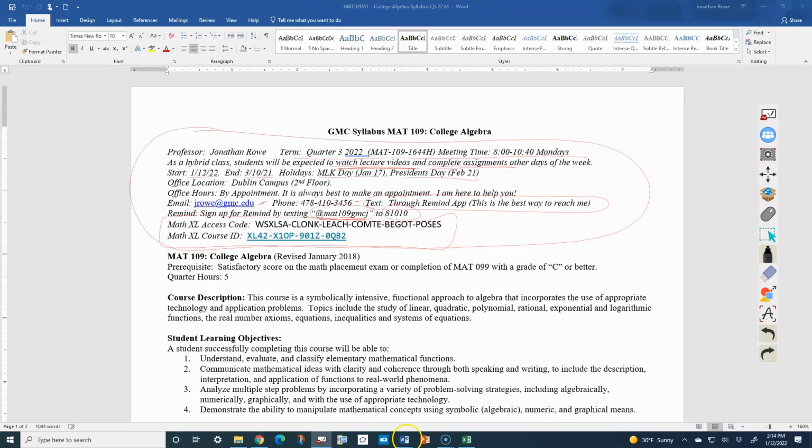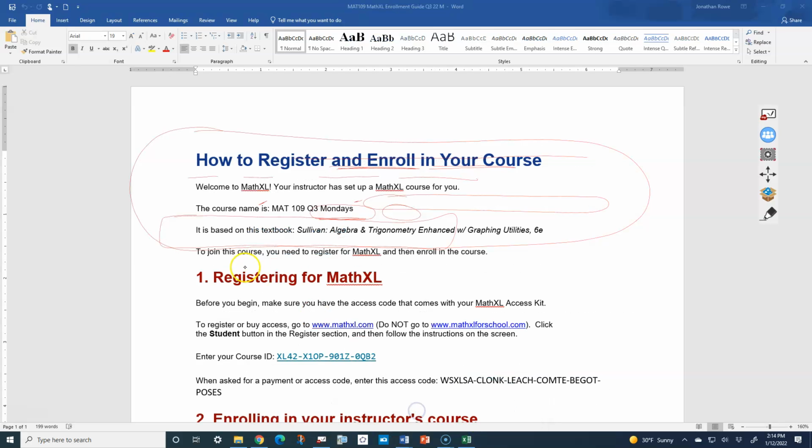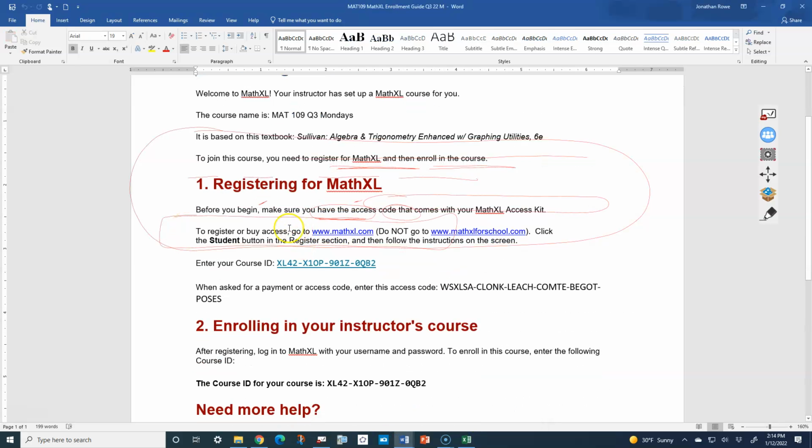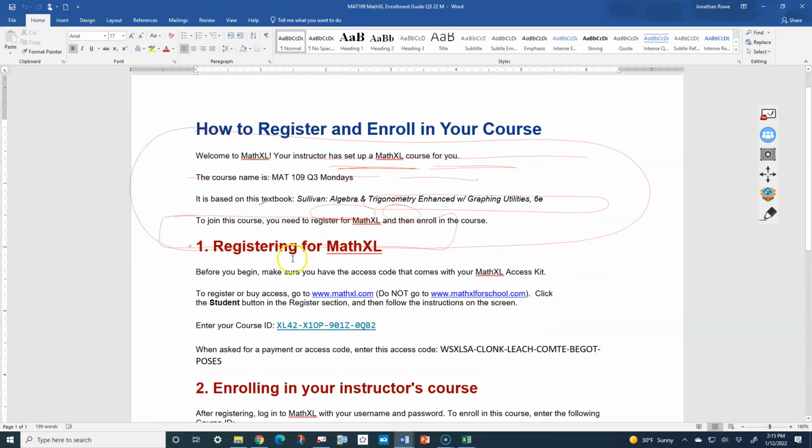You will also follow the Math Excel Enrollment Guide, which also tells you the code, the course ID, and the access code that you'll use. So follow this guide. Make sure you go to mathexcel.com, not mathexcelforschool.com. That's two different things. Just type in www.mathexcel.com every time you want to go to Math Excel. I've had students before get very confused because they go to a different thing called Math Excel for School. That's not what we're doing.